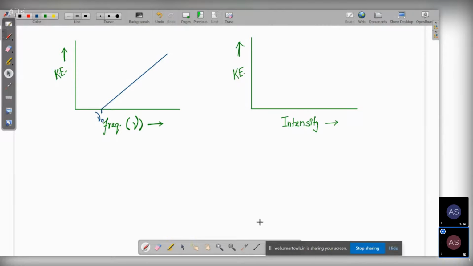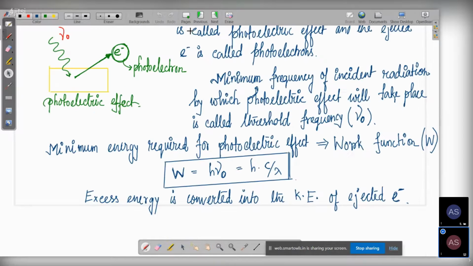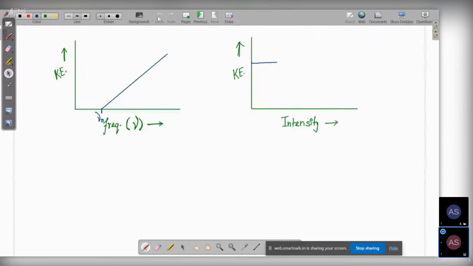It was also observed that whether we increase or decrease the intensity of light, it doesn't matter, because the kinetic energy was found to be independent of the intensity.